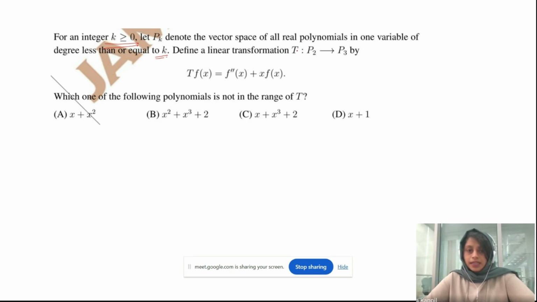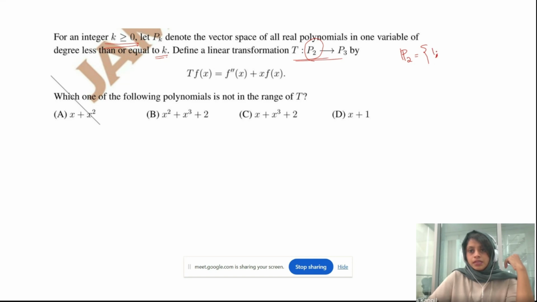Then define a linear transformation T from P2 to P3 by T of f of x is equal to f double dash of x plus x times f of x. So from where is T defined? From P2 to P3, right? What does this P2 mean? P2 means the set of all polynomials whose degree is less than or equal to 2.